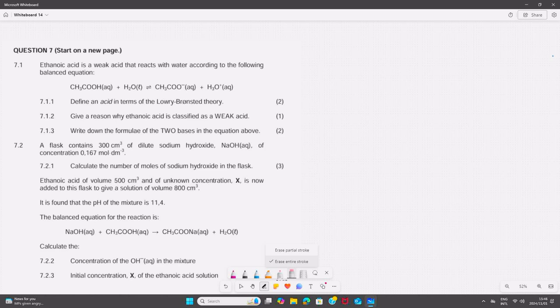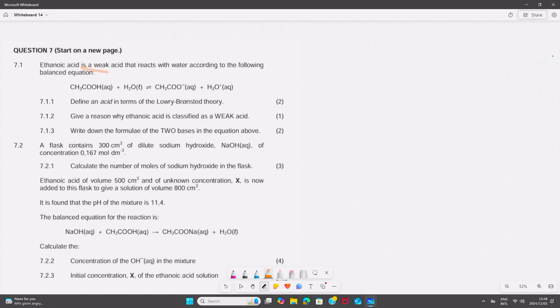Then can we have a look at the November 2022 question paper? The first question there: ethanoic acid is a weak acid. That is a keyword.